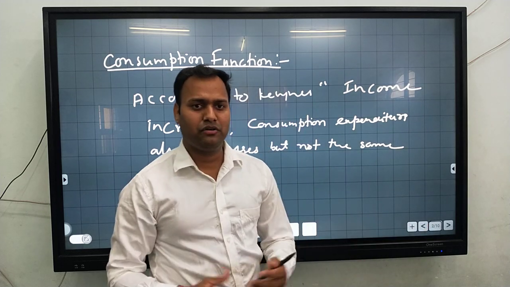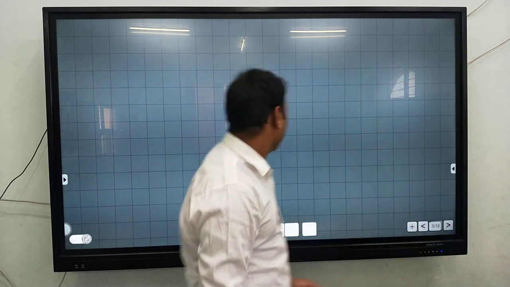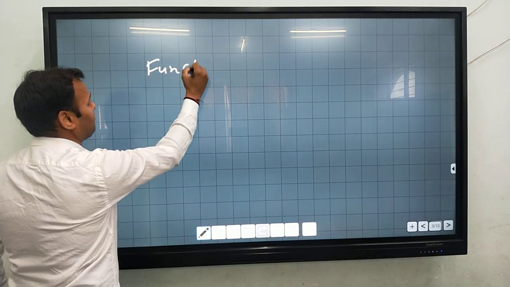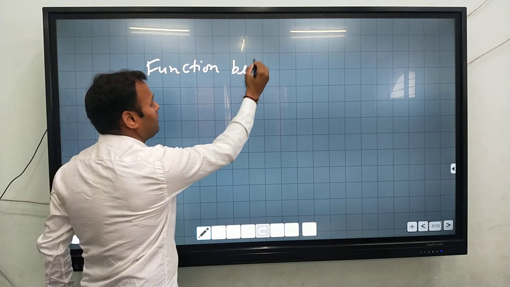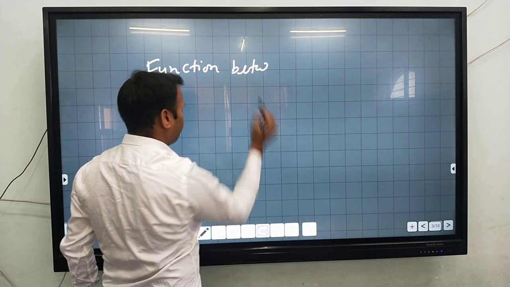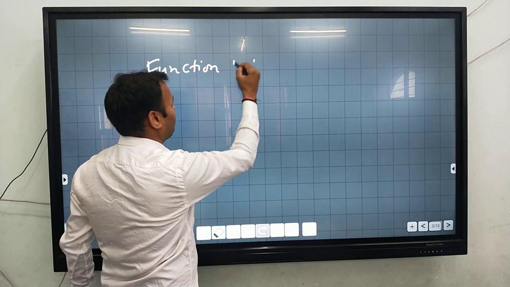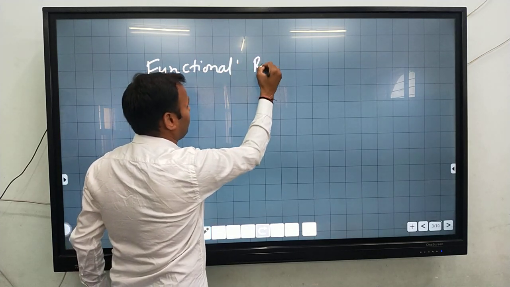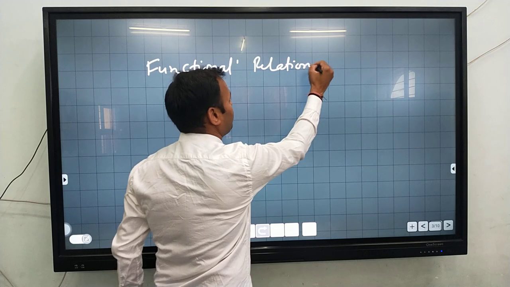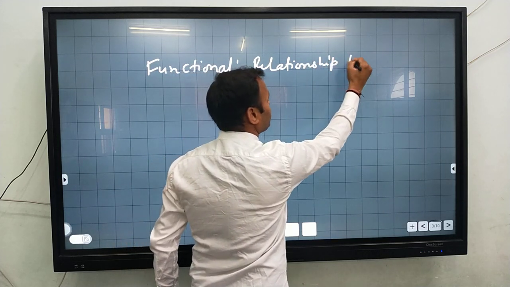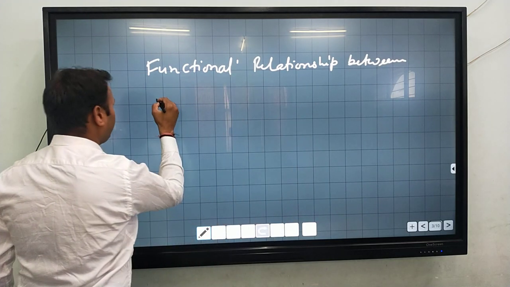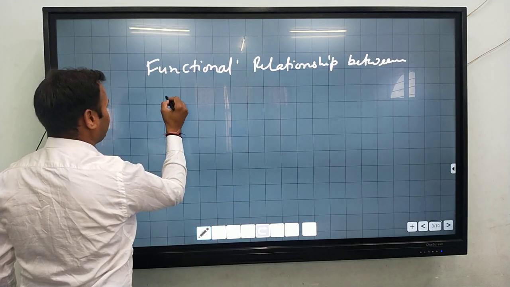Now in layman language you can say that the consumption function is the functional relationship between income and consumption.